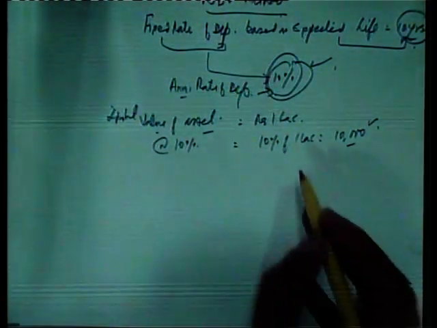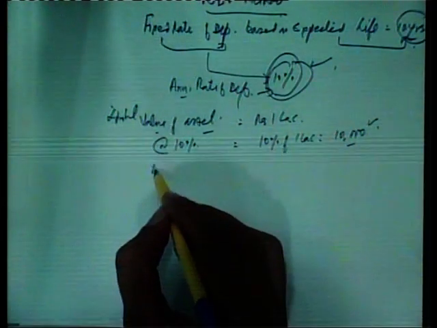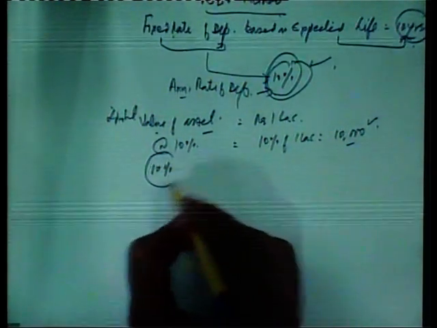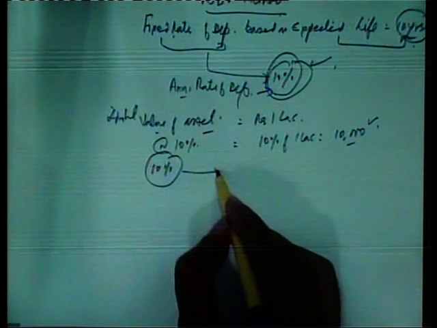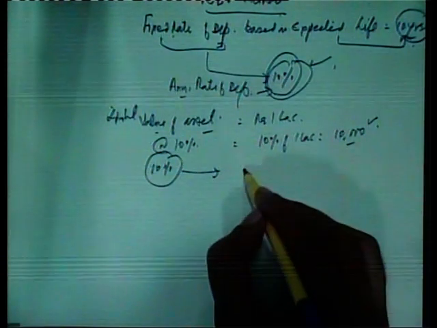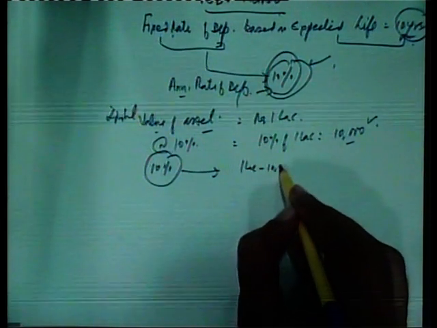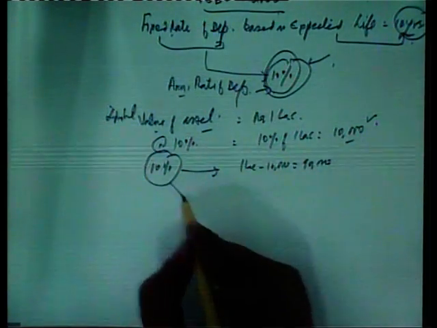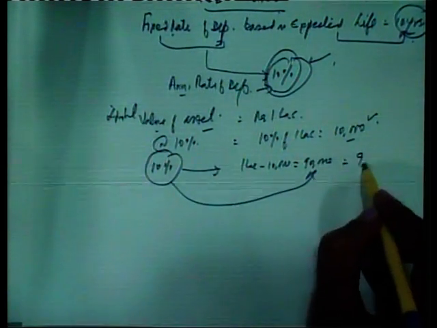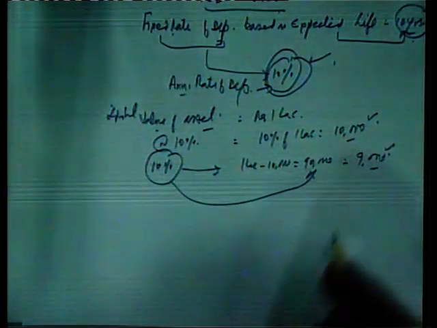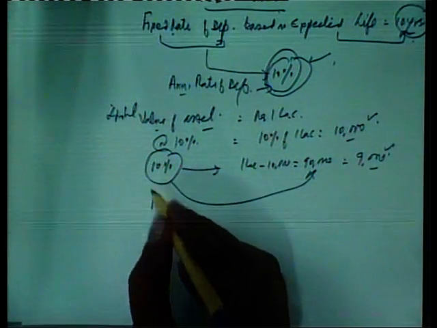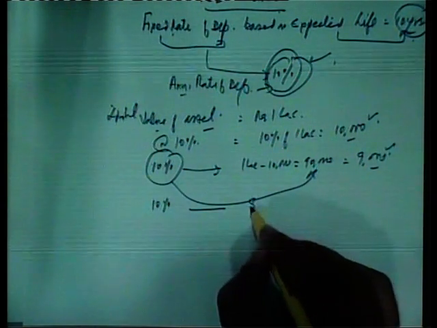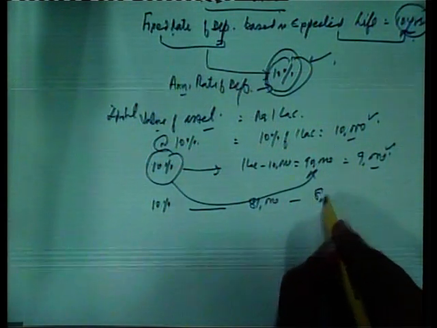Next year, this fixed rate of 10% will be charged on the residual value. Now, the residual value is 1 lakh minus 10,000, that is 90,000. So, 10% of 90,000 is 9,000. And next year it will be 10% on 81,000, that is 8,100.